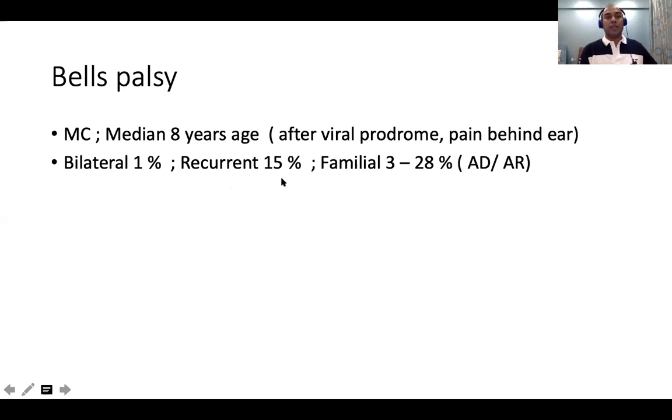Okay, Bell's palsy can recur in around 10 to 15% of cases, especially some familial ones have more tendency to recur. Okay, some Bell's palsy sometimes can run in families. Very rare autosomal dominant and recessive ones are known. In this condition, we don't call it exactly Bell's palsy, but there is a tendency to have this repeated lower motor neuron type of weakness, right?